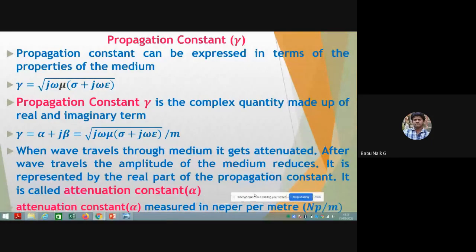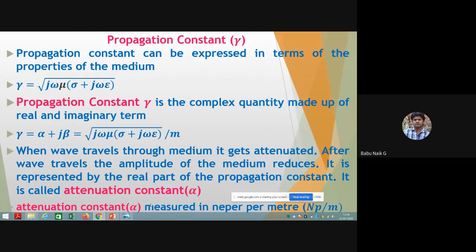Attenuation constant means that after the wave reaches any medium and is attenuated, its amplitude reduces further. So we call it the attenuation constant, and it is denoted as alpha. The attenuation constant is measured in Napier per meter. Napier per meter is the unit of the attenuation constant.